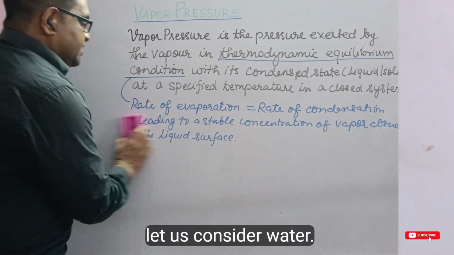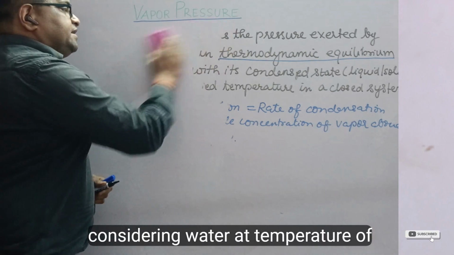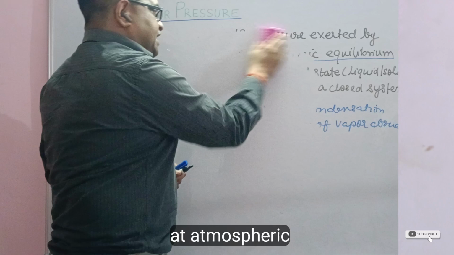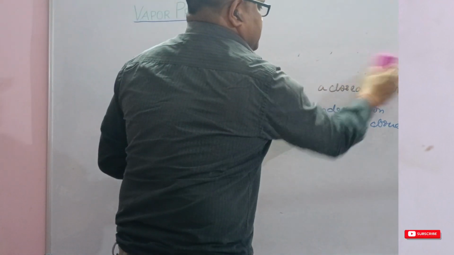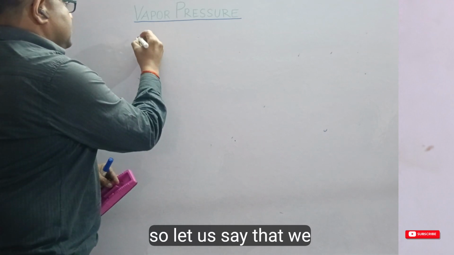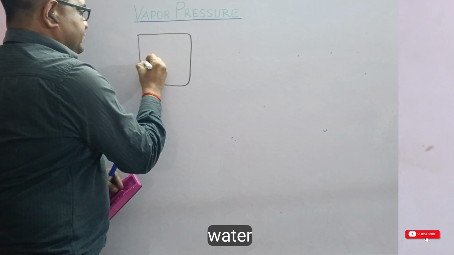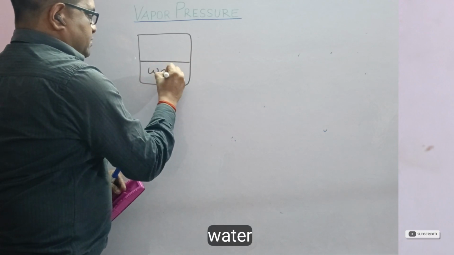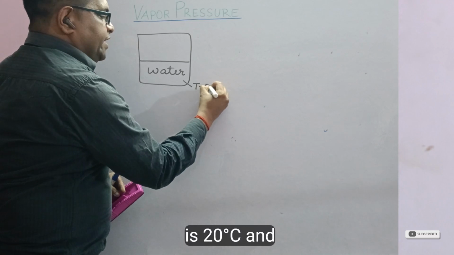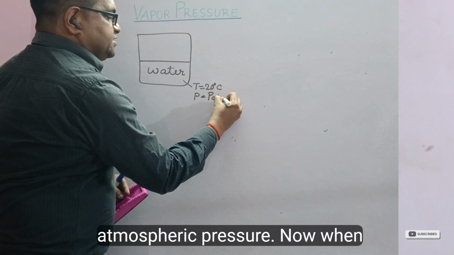We take a closed container with water at a temperature of 20 degrees Celsius and at atmospheric pressure.